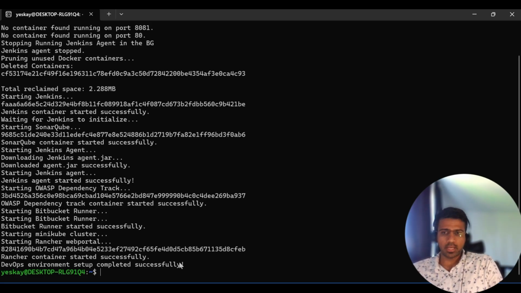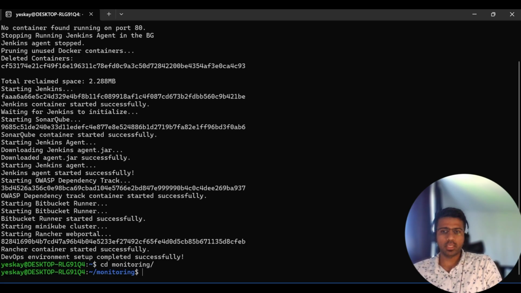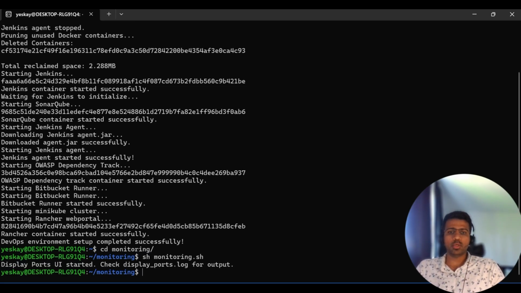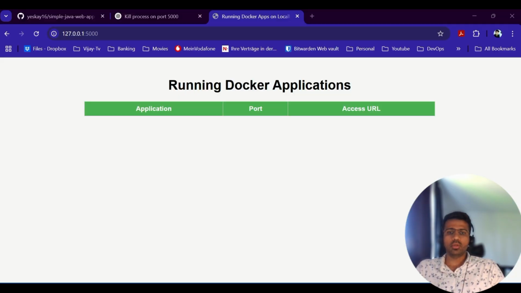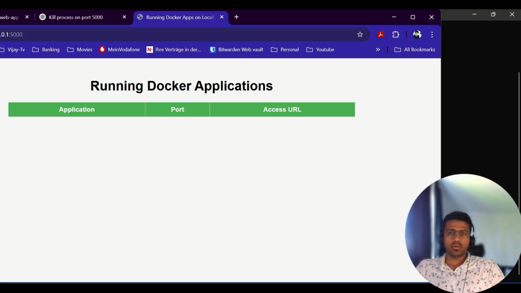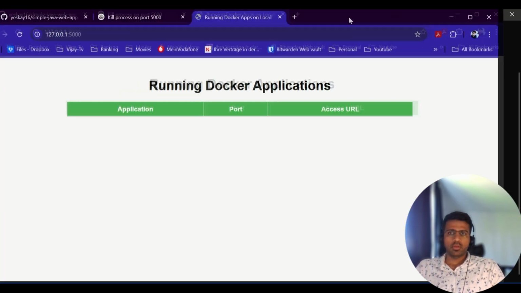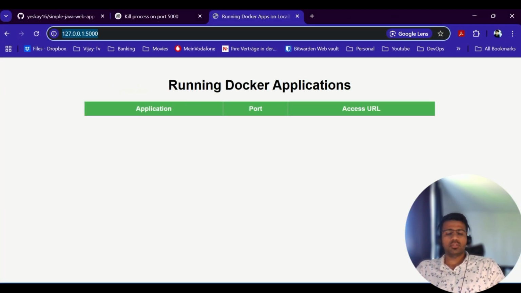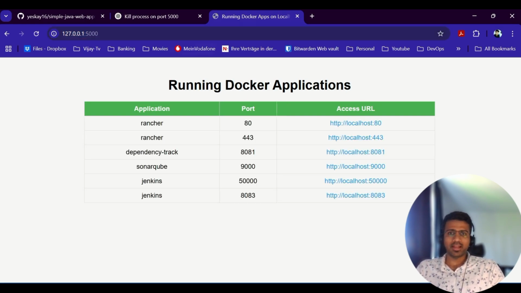And to do that, I already have the monitoring scripts ready. And if I just run one script and go to this localhost 5000 and hit enter, there you go. I have a consolidated list of applications that are currently running on my environment.